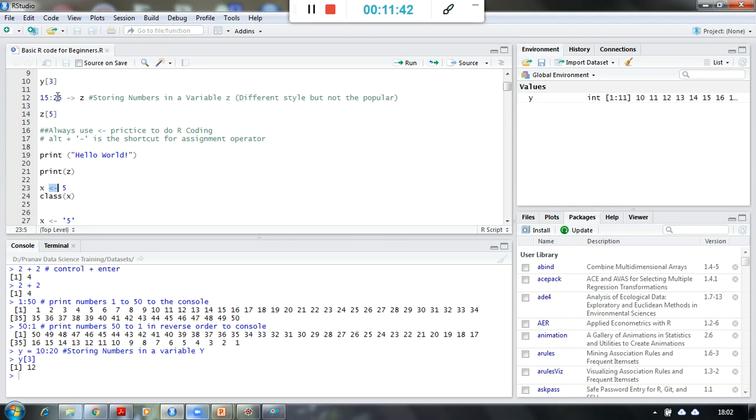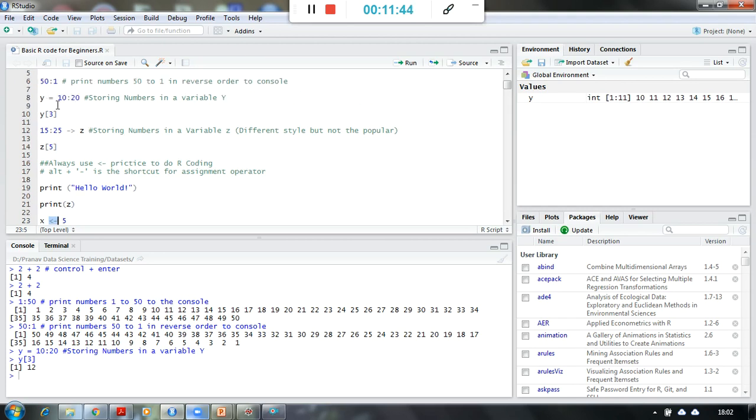So there is a difference between this, that this is the industry standard or industry practice, right? So this is the way which is normally used in the industry.